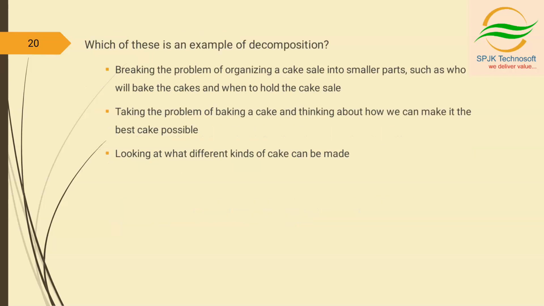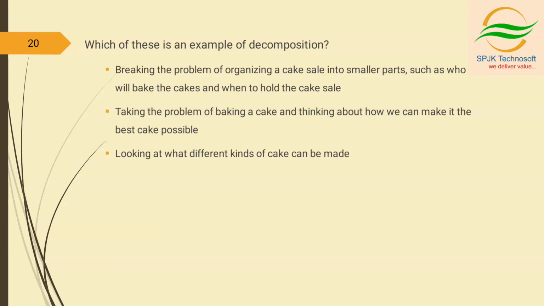In this, which of these is an example of decomposition? Breaking the problem of organizing a cake sale into smaller parts, such as who will bake the cakes and when to hold the cake sale. Taking the problem of baking a cake and thinking about how we can make it the best cake possible. Looking at what different kinds of cake can be made. I think you've already got the solution.